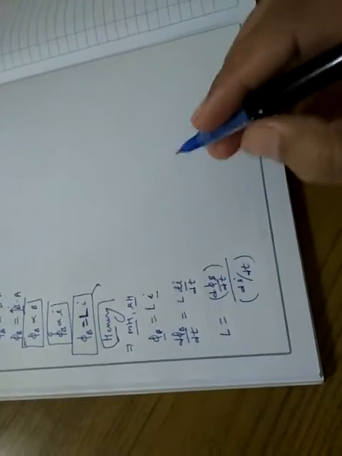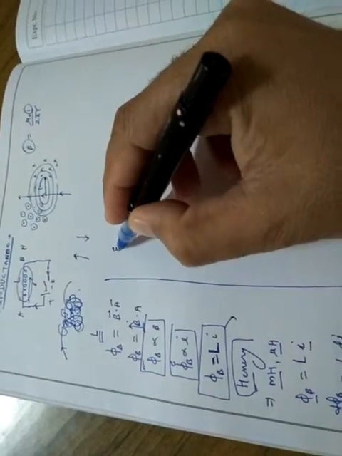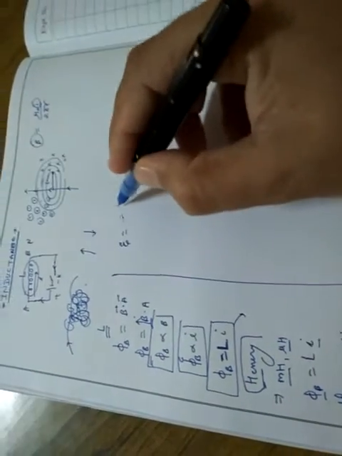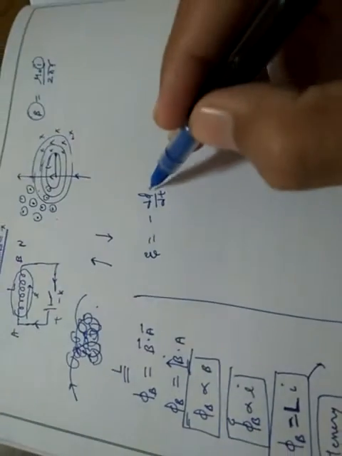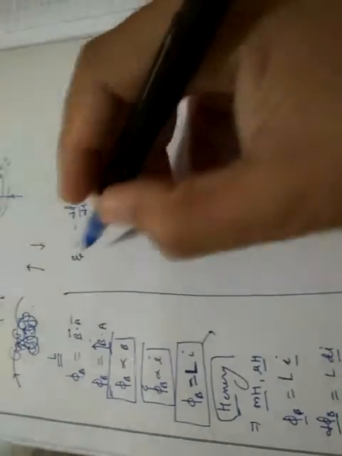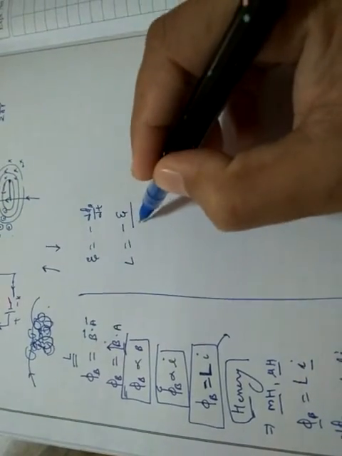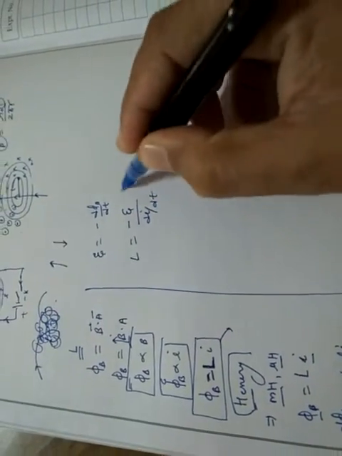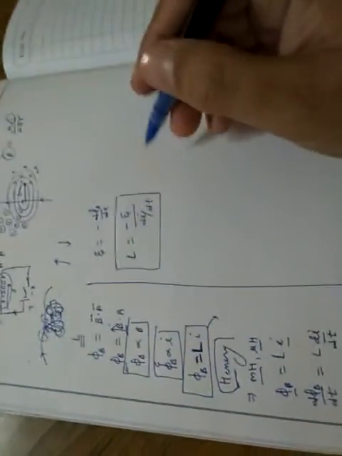d phi B upon dt, the rate of change of magnetic flux, is defined as the electromotive force, E equals minus d phi B upon dt, by Lenz's law. So applying this value here, we have L equals minus E upon dI over dt. So this is the value of inductance of a coil.